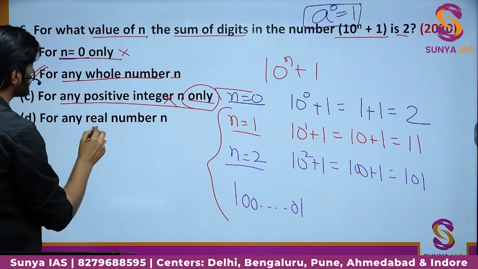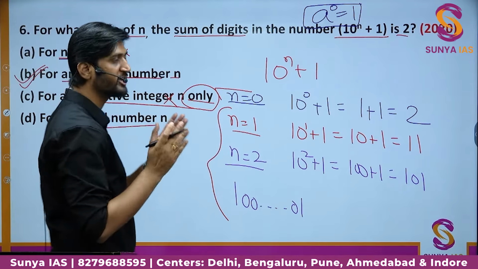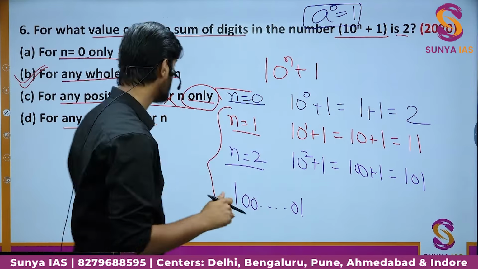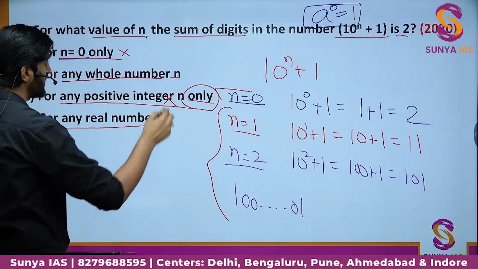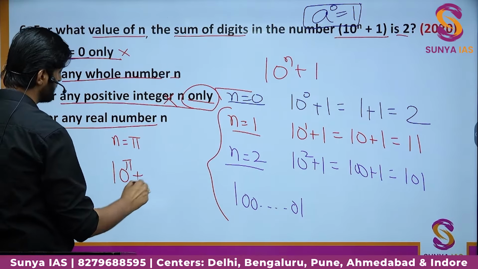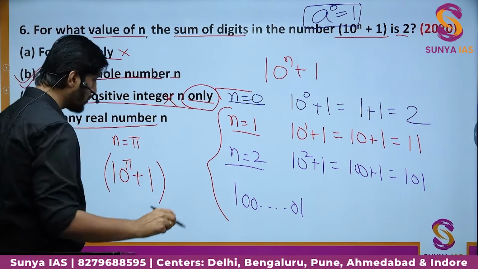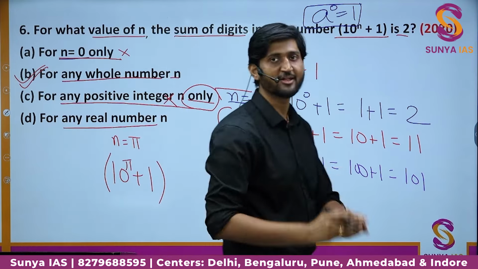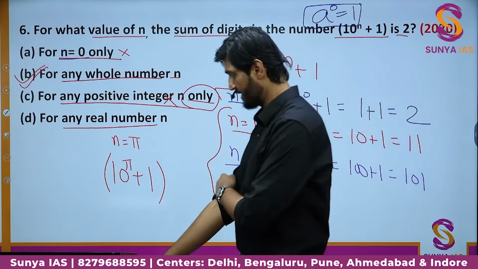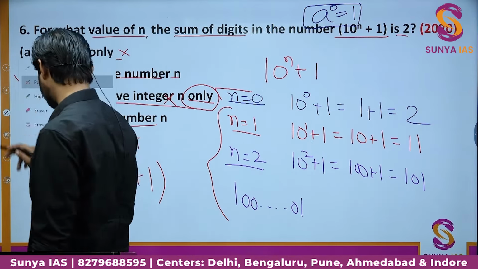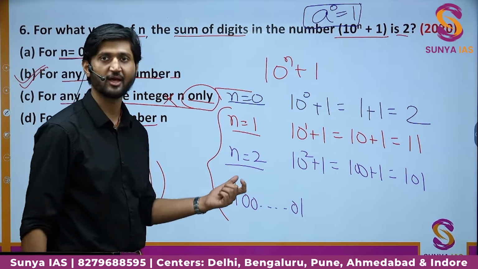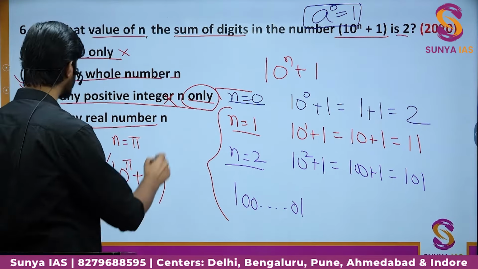What about D? It says any real number. So you must know that in real numbers, we also have the inclusion of irrational numbers such as pi. So if we put the value of n equal to pi, you will get 10 to the power of pi plus 1. I hope you are sensible enough to understand that this value is going to be quite horrible, and obviously we should not want to know the sum of the digits in this case. It will be really horrible. So obviously this is not the case.